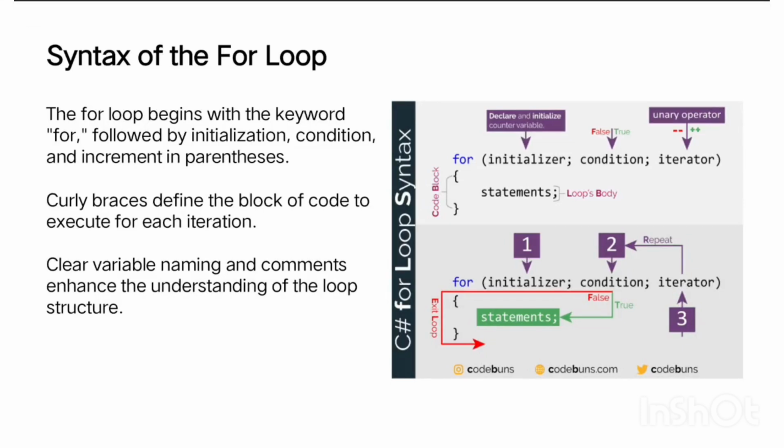Syntax of the for loop. The for loop begins with the keyword for followed by initialization, condition, and increment in parentheses. Curly braces define the block of code to execute for each iteration. Clear variable naming and comments enhance the understanding of the loop structure. And this is the syntax of the for loop.